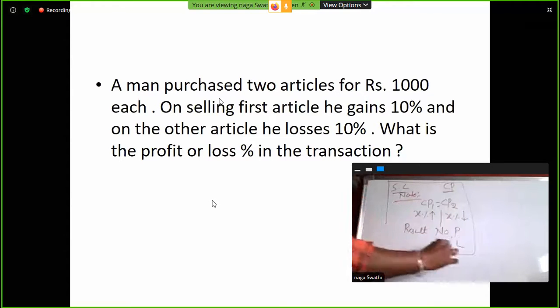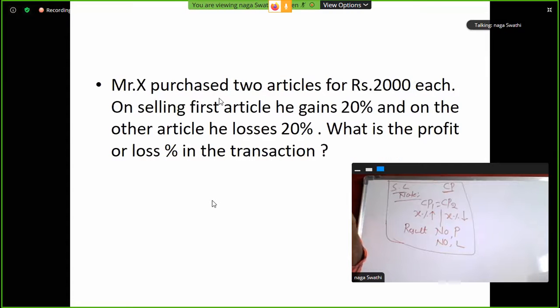If the cost price is the same for both articles, X% profit on one article and X% loss on the second article, the result is no profit, no loss. Next one. Tell me within 30 seconds. So same, 2000, 2000, 20%.